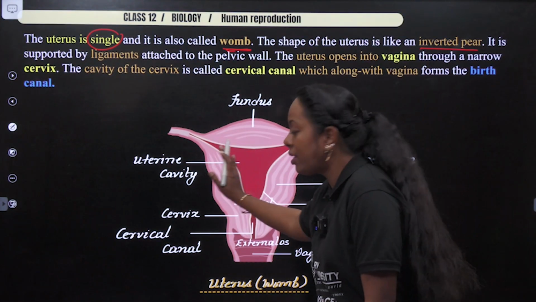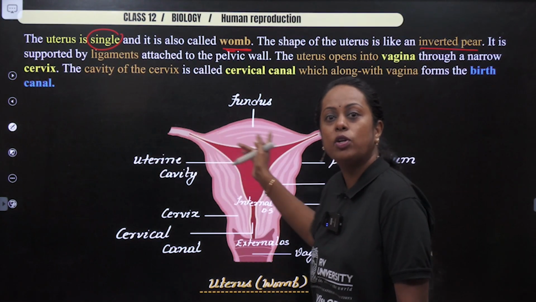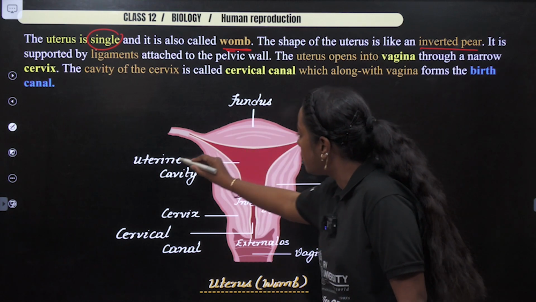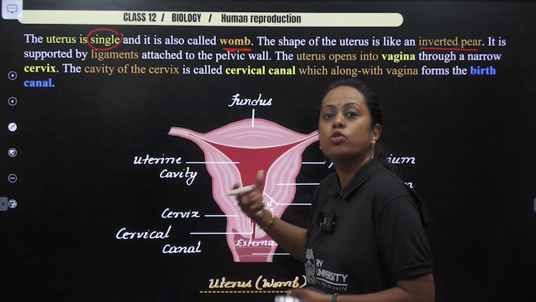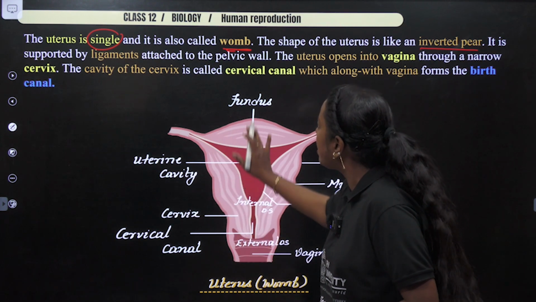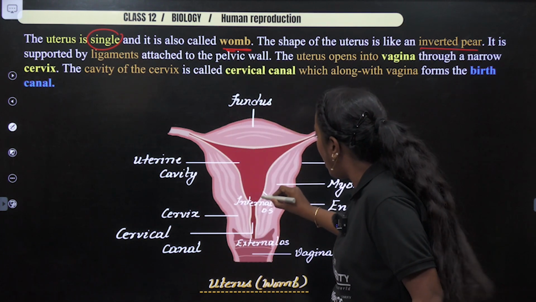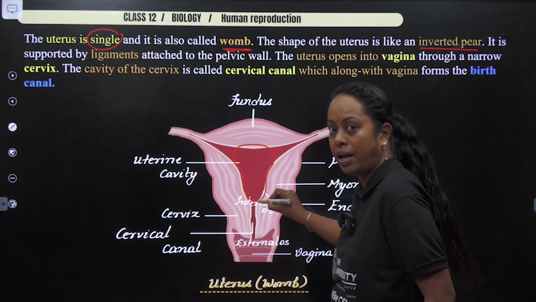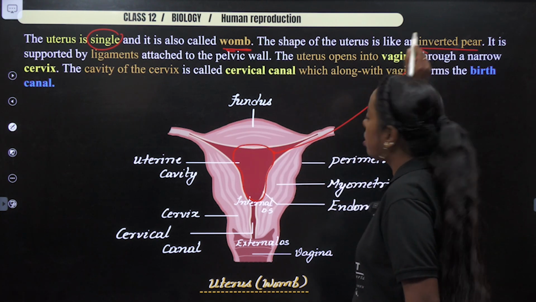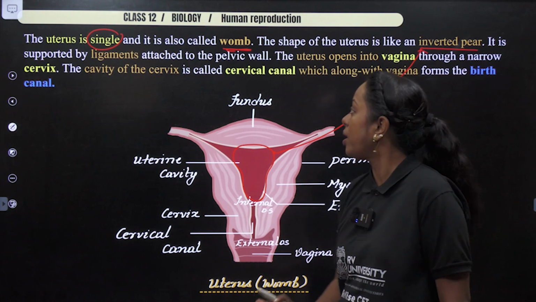So I've drawn only the uterus part. I have cut off the fallopian tube. Now if you observe this particular cavity, the cavity is where the baby is going to develop. So this uterine cavity itself is called womb. And the structure here appears to be like an inverted pear. This question already came, so highlight that particular part in your textbook.